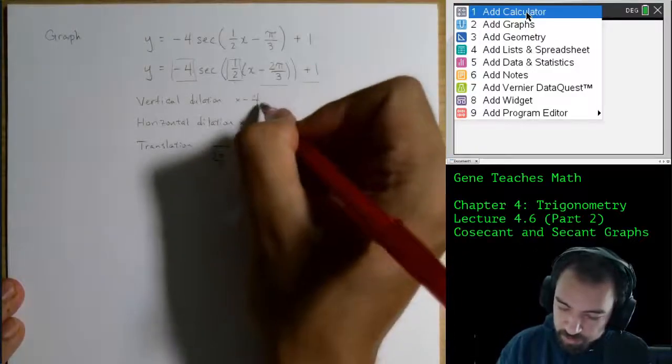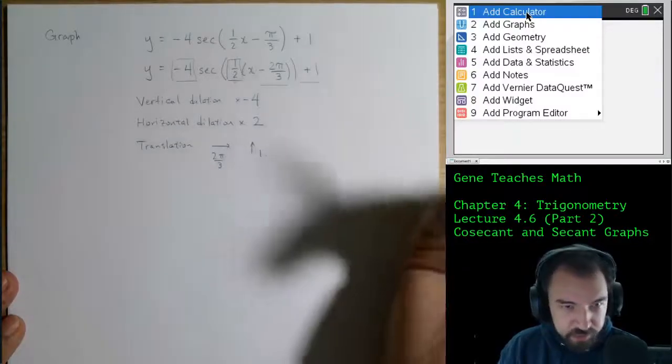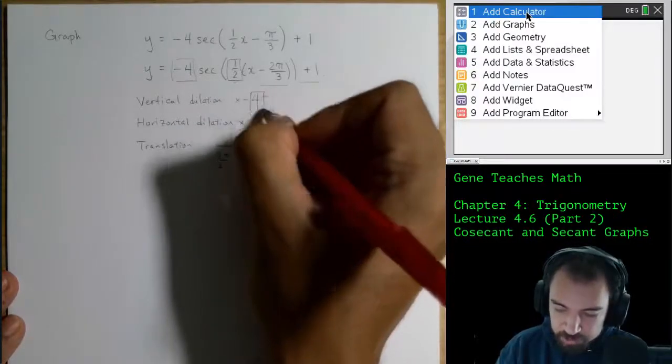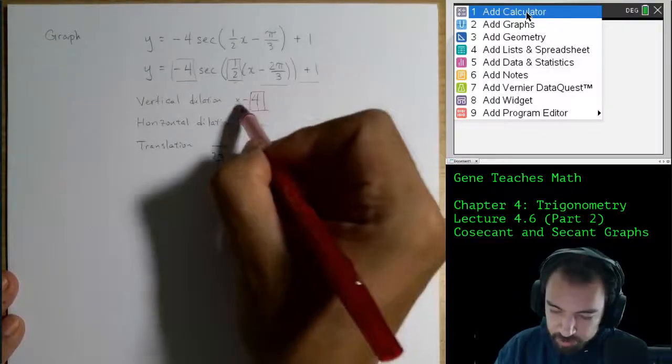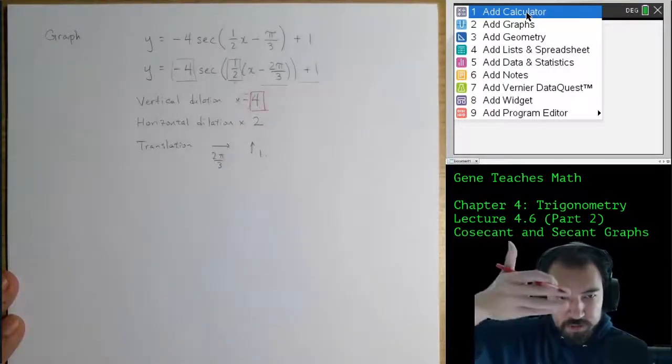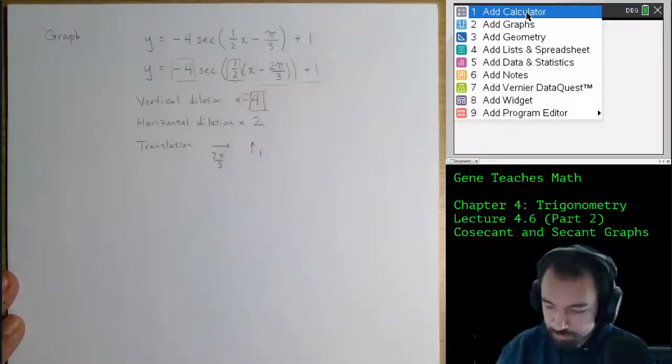So once again, I'm not going to use the word amplitude to describe secant because amplitude is reserved for sine and cosine. But when I deal with the cosine graph, my amplitude is going to be 4. And I'm going to make sure to flip it upside down. So I'm going to start cosine at the bottom instead of at the top. Okay, we'll get there.